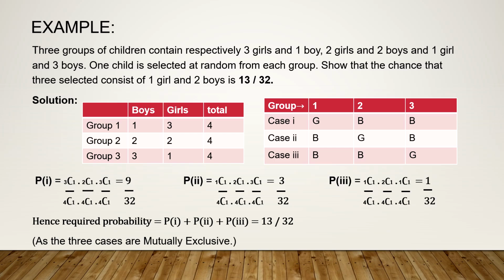So the required probability will be the summation of all these 3 events. Why? Again, try to understand it. These 3 events are mutually exclusive. That means any 2 of these cannot occur together. Any one of the 3 cases occurs, but any 2 of the cases cannot occur simultaneously. So the events are mutually exclusive, and you know, when the events are mutually exclusive, P of A union B union C is P of A plus P of B plus P of C. So the required probability is 13 upon 32.